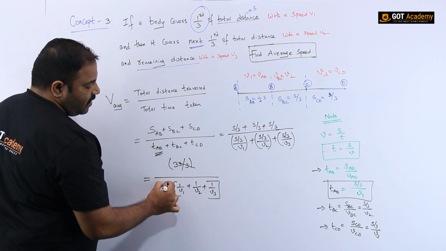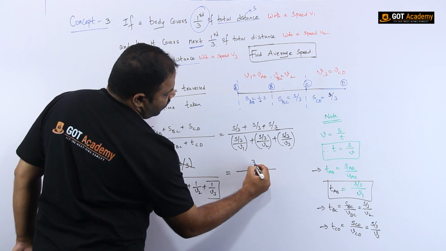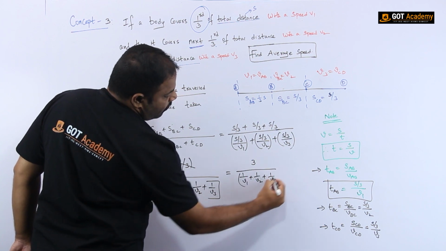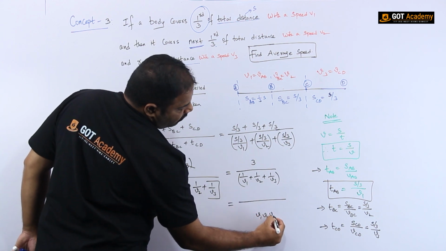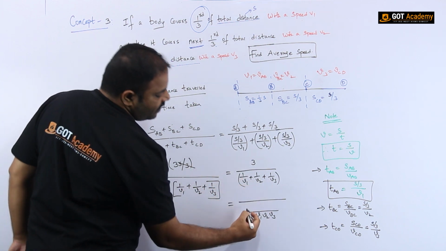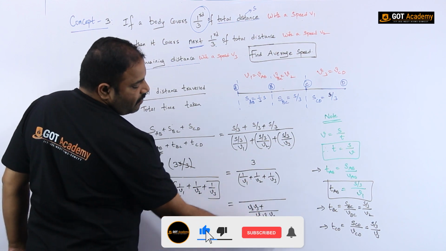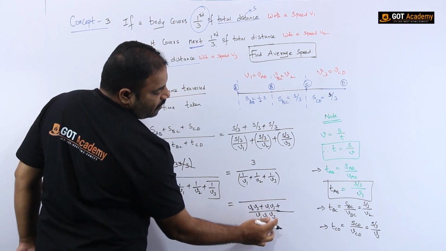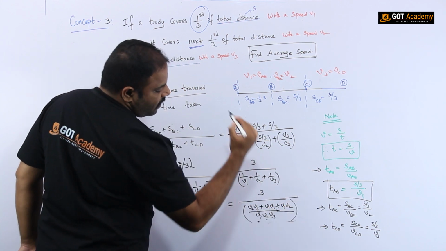Now this S by 3, this S by 3 has been cancelled. Okay. So the remaining part is 3 by 1 by V1 plus 1 by V2 plus 1 by V3. By taking LCM for this one, I could write it as V1, V2, V3 is LCM. Now in place of this, since V1 is already present, I have to go for V2 and V3. So V2, V3. Since V2 is present, the remaining part is V1 and V3. So V1 and V3. Next, V3 is present, so I have to go for V1 and V2. So V1, V2. So this is the way I have to take LCM. And here 3 is present.